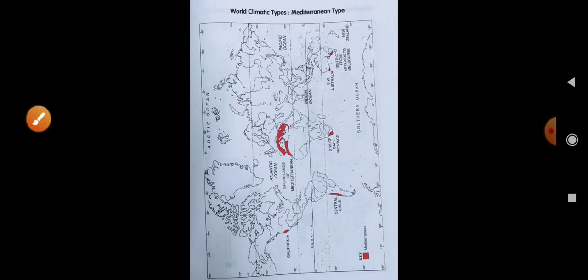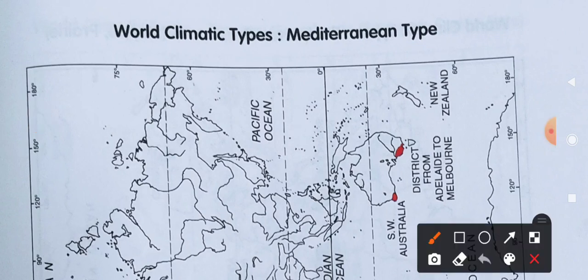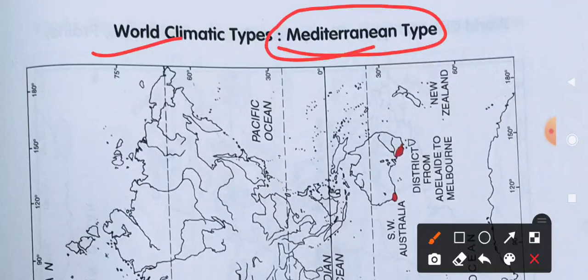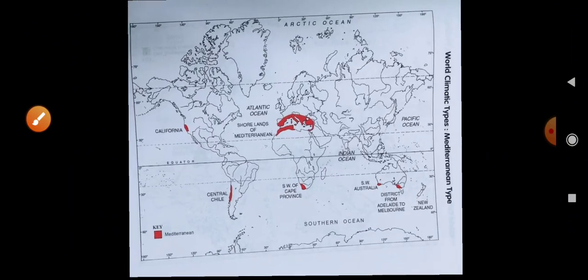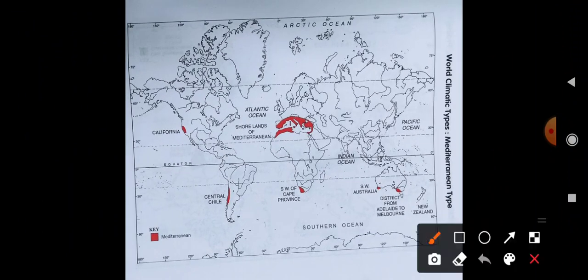Then next one, it is the world's climate type, the Mediterranean type of climate. This Mediterranean type climate is very special. It is near the Mediterranean Sea. Now see, let me explain to you. Here you can see there is the Mediterranean Sea. Here this is the complete Mediterranean Sea.